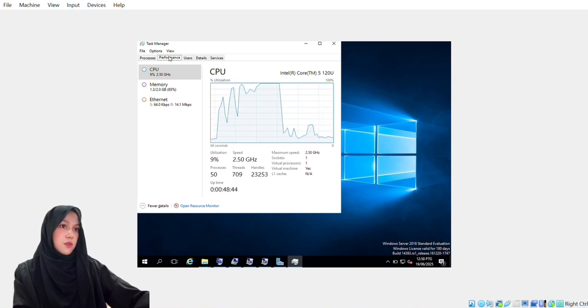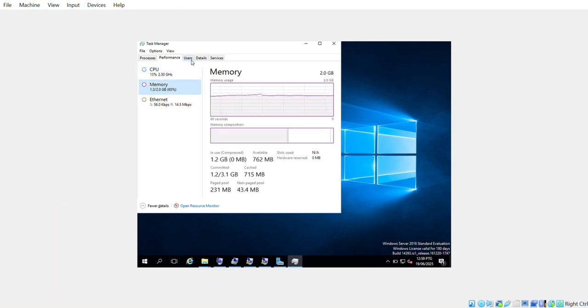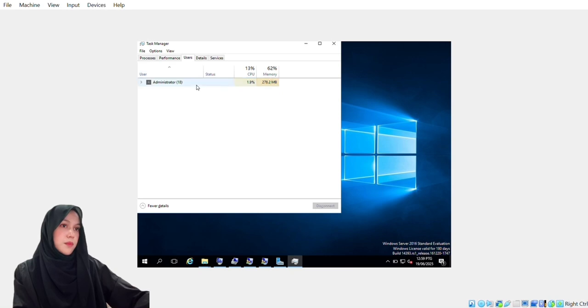You can also view the performance of CPU and memory. Then, you can also view on User, which is the administrator.